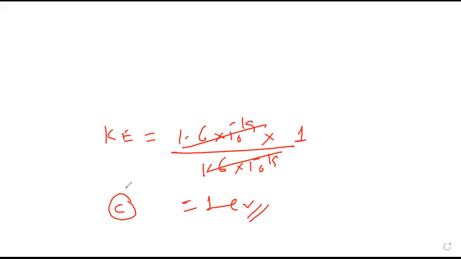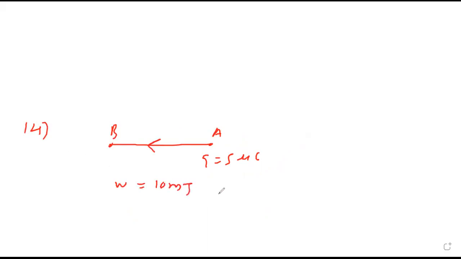If you have completed, I can clear it and start with the 14th. Yes, sir. The work done in carrying a charge of 5 microcoulomb from point A to point B in an electric field is 10 millijoule.